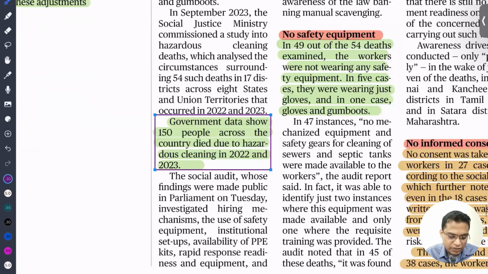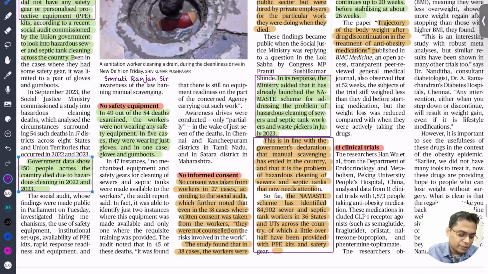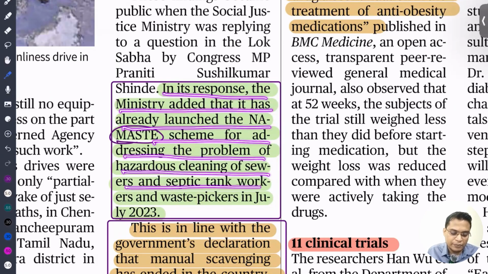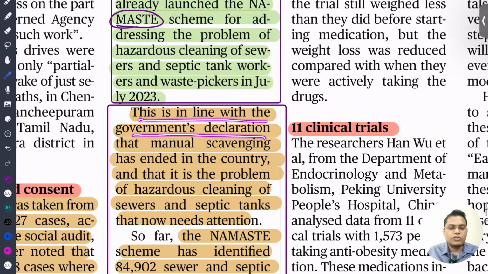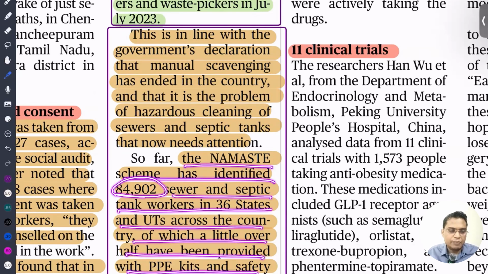So next, you can see here the government is implementing a scheme called Namaste. In its response, the ministry added that they launched the Namaste scheme for addressing the problem of hazardous cleaning of sewage and septic tank workers and waste pickers, in line with the government declaration on manual scavenging. Recently we have declared that India is free from manual scavenging, but the problem of cleaning hazardous septic tanks is yet present. So the Namaste scheme identifies 84,000 sewer and septic tank workers in 36 states, and will provide safety and PPE kits.